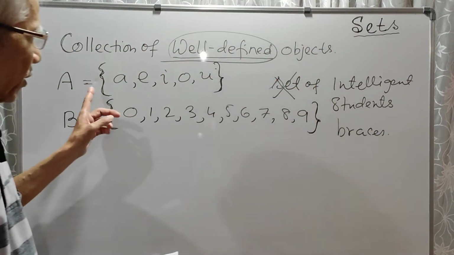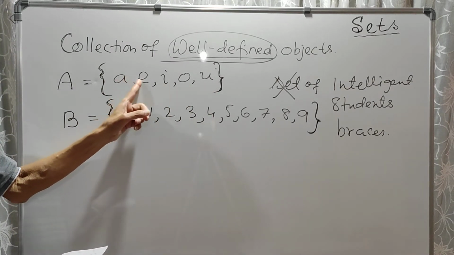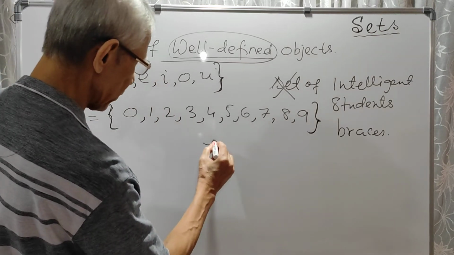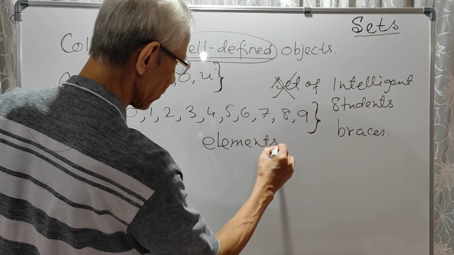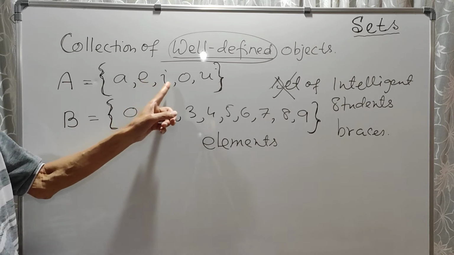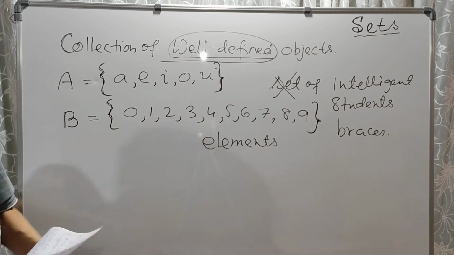So we use braces and then commas. So in between any two members, commas. Now these members are called elements. So remember these terms, elements. So this set A has 5 elements, A, E, I, O, U. This B set has 10 elements.